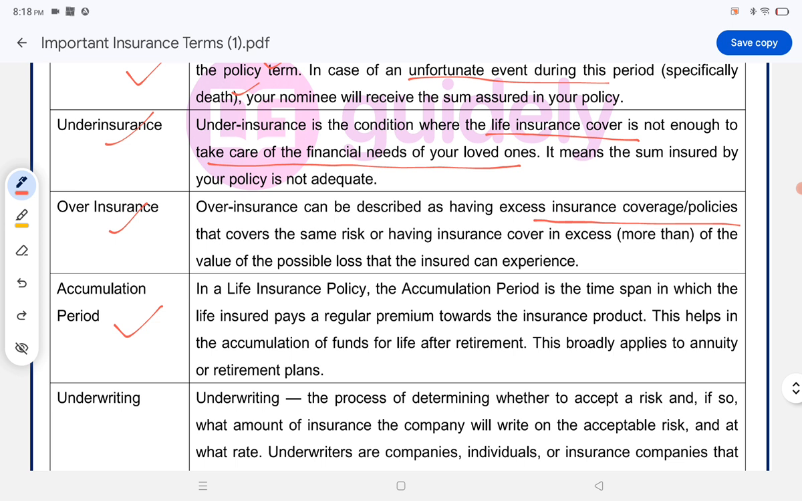Accumulation period. In a life insurance policy, the accumulation period is the time span in which the life insured pays a regular premium towards the insurance product. This helps in the accumulation of funds for life after retirement. This broadly applies to annuity or retirement plans.